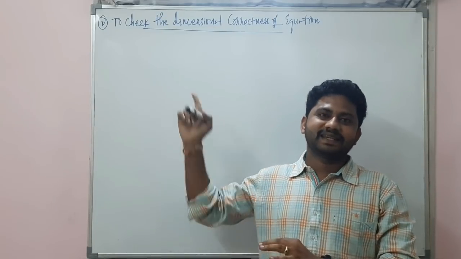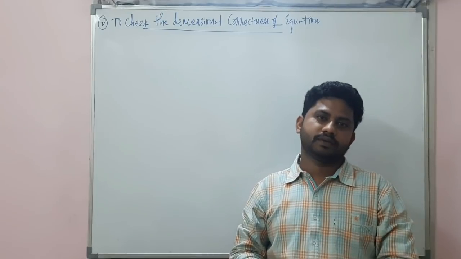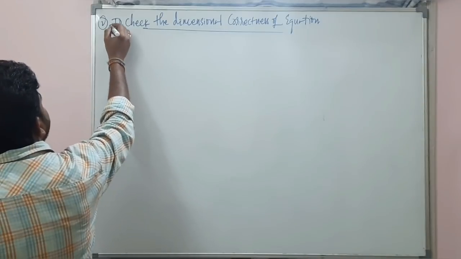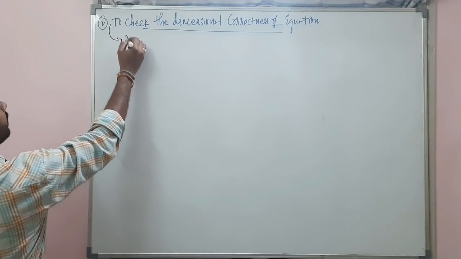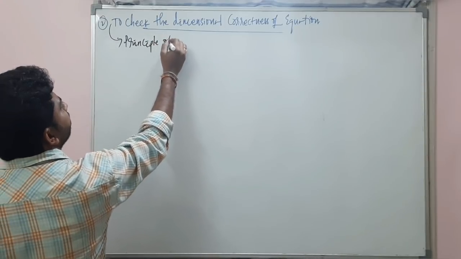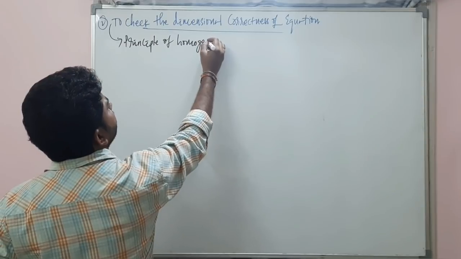Look at the second dimensional analysis application, my dear students. And this is called as principle of homogeneity.